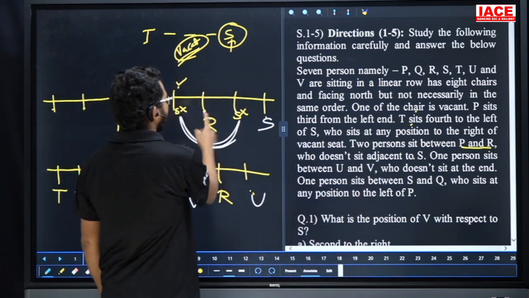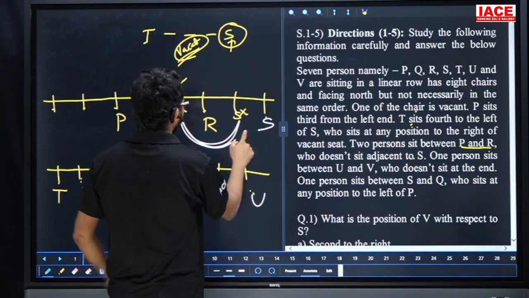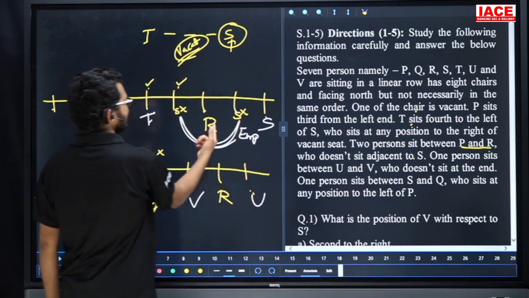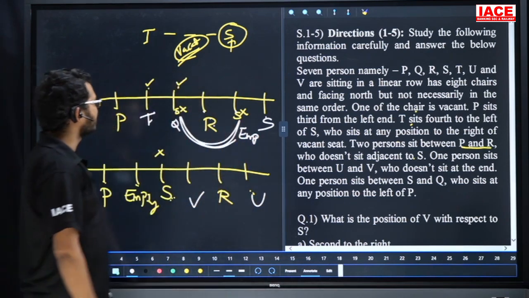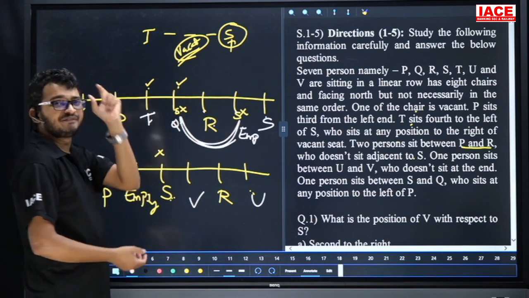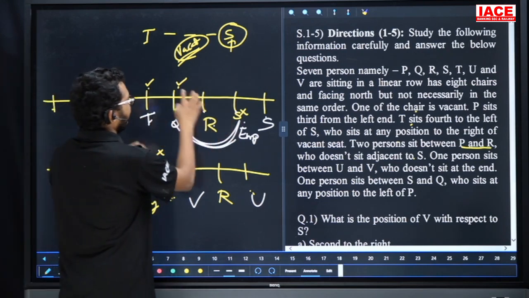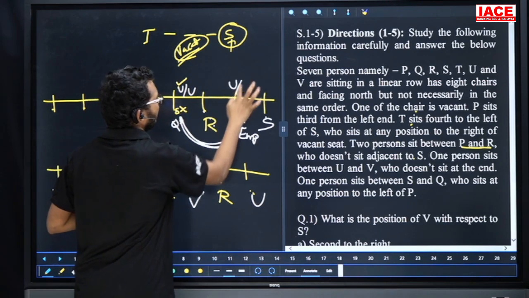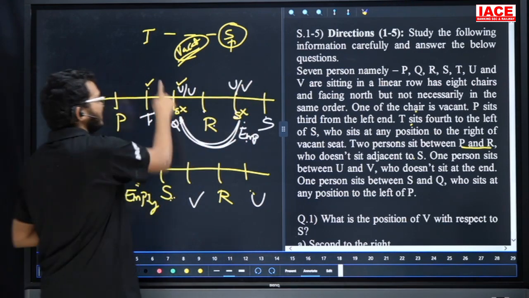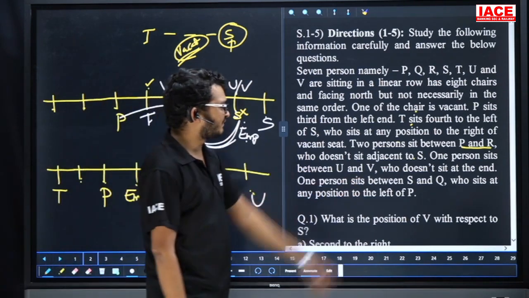One person sits between S and Q. Yes, one person between S and Q, there is no chance here. Suppose I take this funny spot as empty. Now one person between this spot and Q, but previously these two are already fixed for V and U, with only one person sitting between them, so this one is for U or V. But our requirement is one person between S and Q, and there is no chance. That means this possibility is wrong.